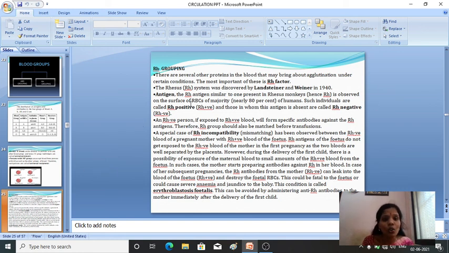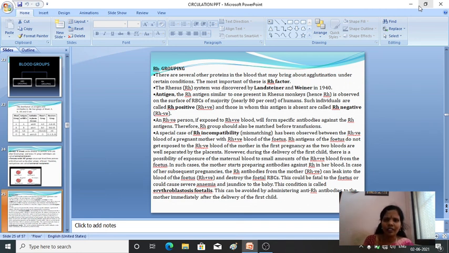Okay, so what is the condition here that we have to see? If an RH negative person is exposed to RH positive blood, then they will form specific antibodies against the RH antigen. Therefore the RH group should be matched before the transfusion. So whenever blood transfusion is done, even the RH factor should be matched, to overcome the clotting and clumping of the blood.